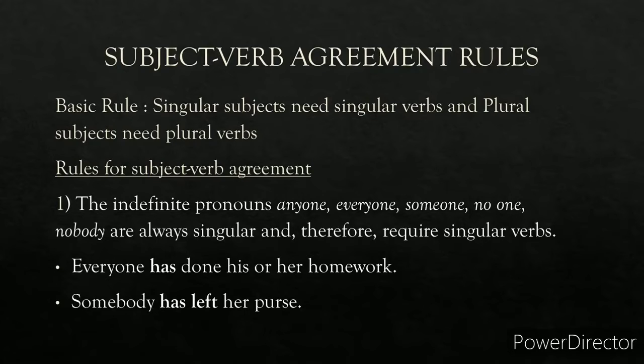Now, what is the first rule? The first rule states that the indefinite pronouns. I have already taught you what the indefinite pronoun is. If you do not know, just check out my previous video on pronouns. The indefinite pronouns like anyone, everyone, someone, no one, nobody are always singular, and therefore they require singular verbs. So, whenever you encounter words like anyone, everyone, someone, no one, you always have to use the singular verb.